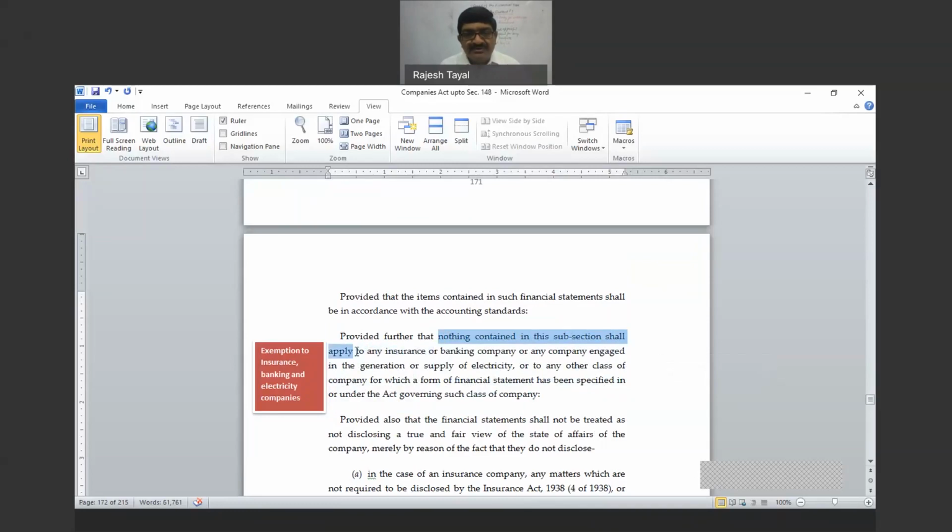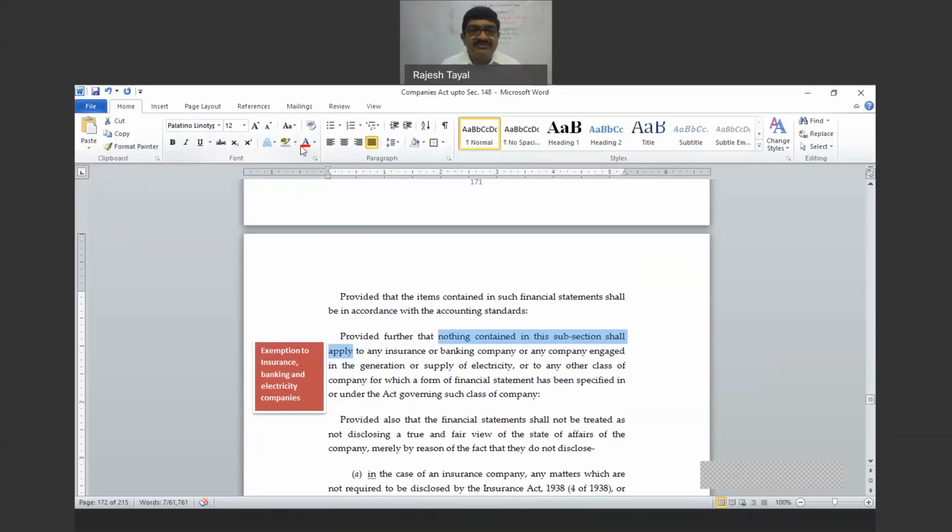This is important, right? The type of companies we have already mentioned, which are the companies to which these provisions are not applicable. So nothing contained in this subsection shall apply to insurance, banking, electricity companies, as well as companies governed by a special law.